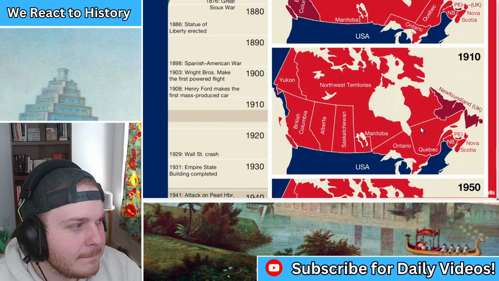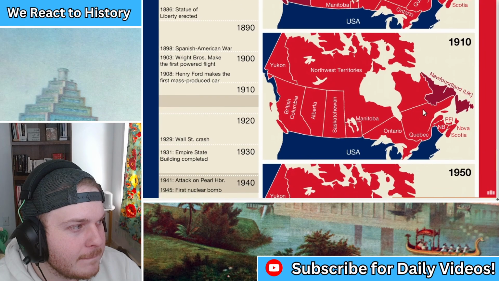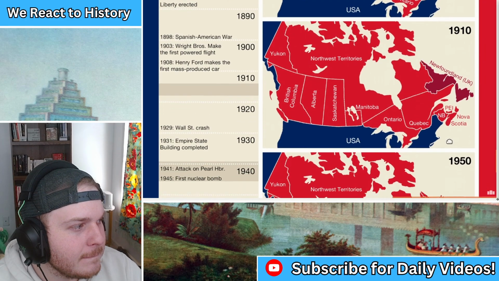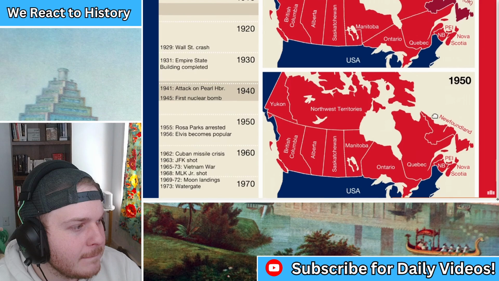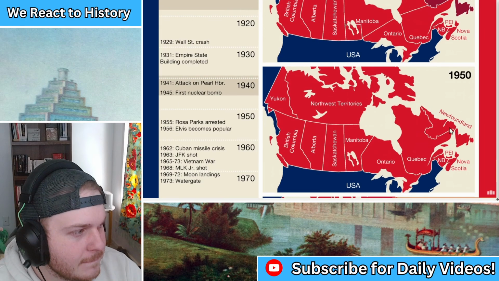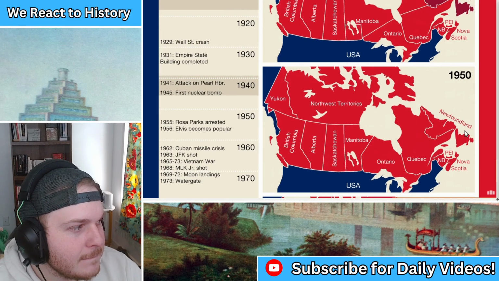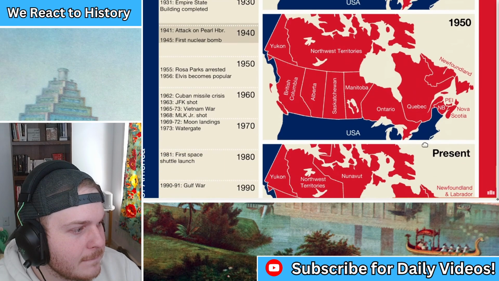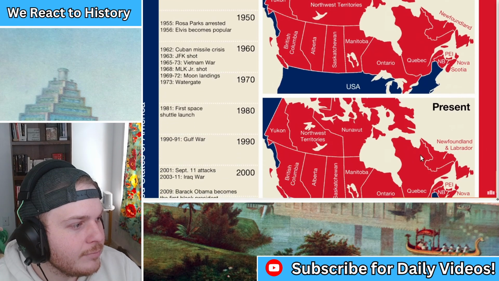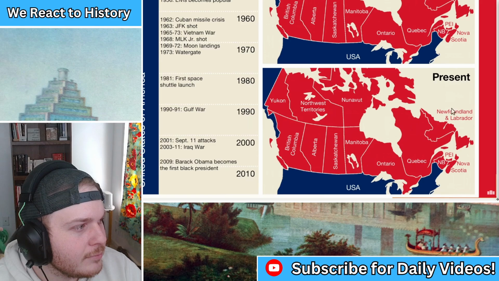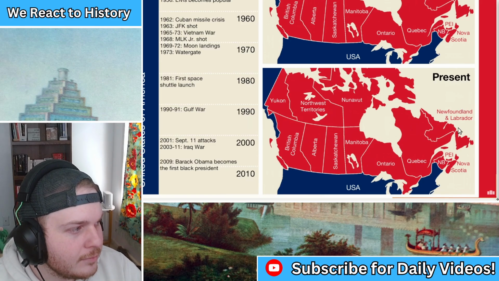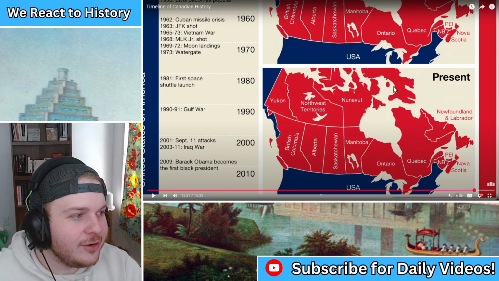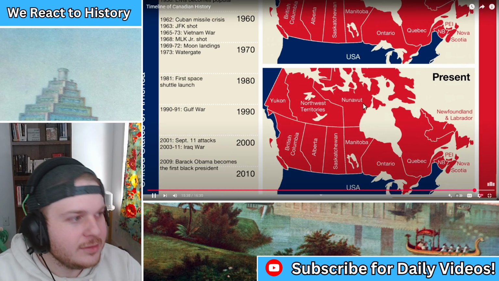But we didn't quite finish looking at the map, so let's return to those. By 1950, Newfoundland had joined Canada as its 10th and final province, and the only changes to the map that have happened since then are that Newfoundland was renamed as Newfoundland and Labrador, and the territory of Nunavut was formed out of the eastern half of... And there's still a Northwest Territory. That's so crazy. ...the Northwest Territories.